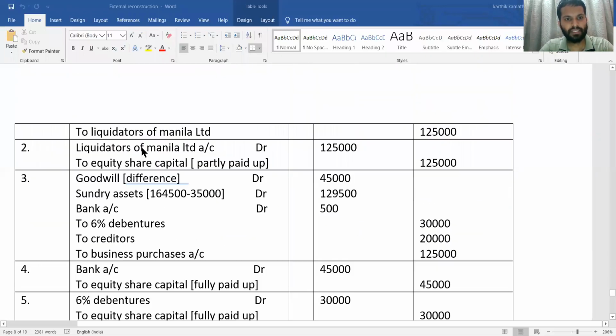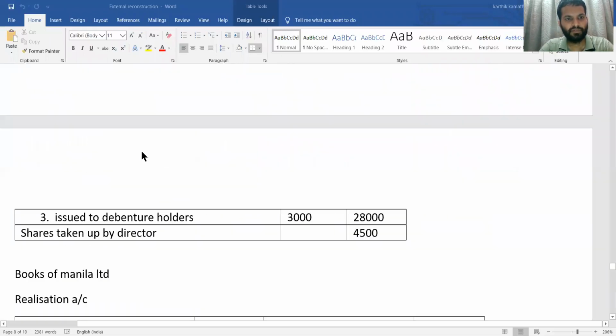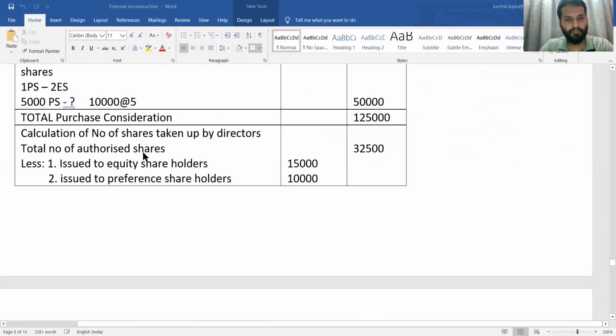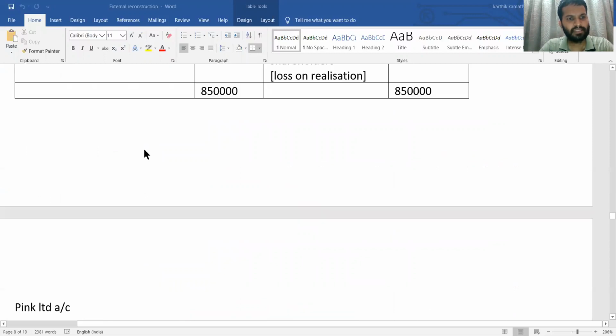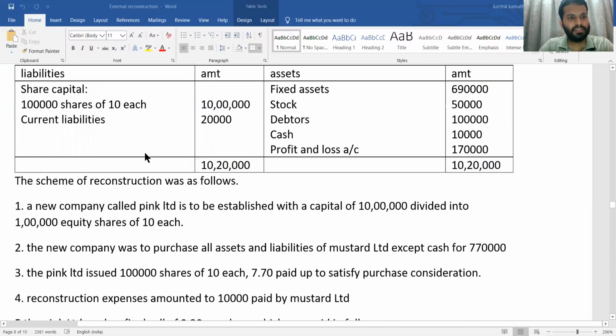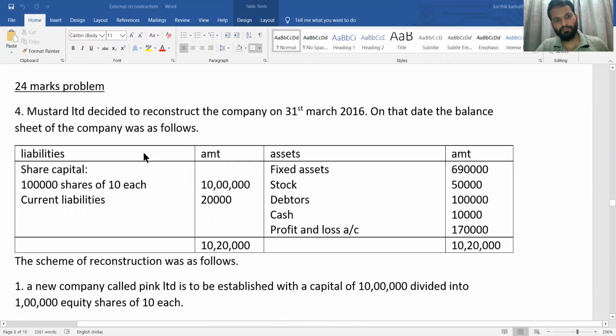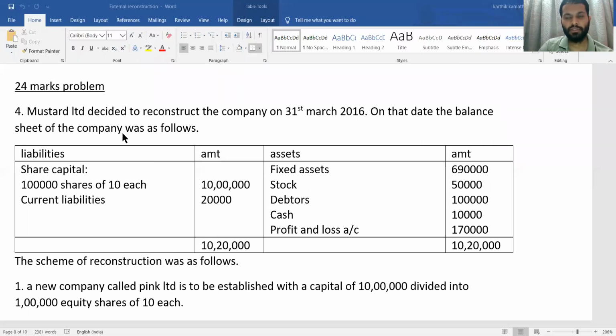So what is our last problem? Yes, see this problem number 4, Mustard Limited. This is also repeatedly asked in the examination. That is why we are solving it.